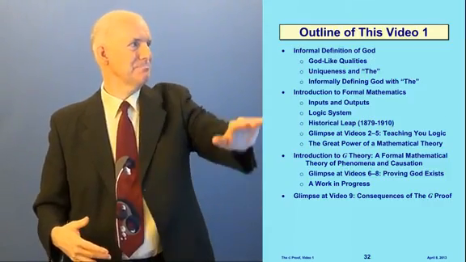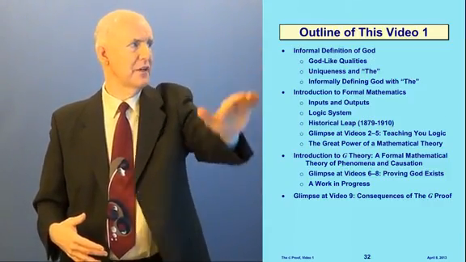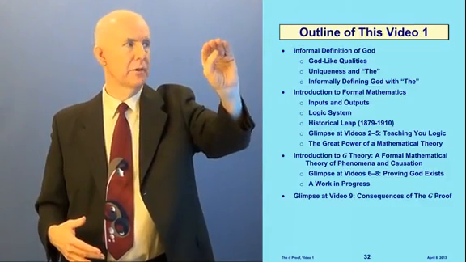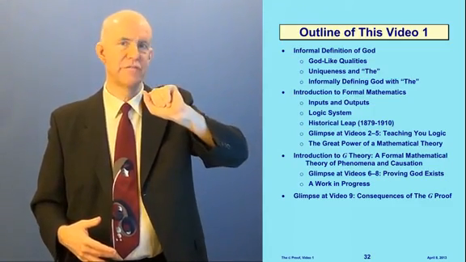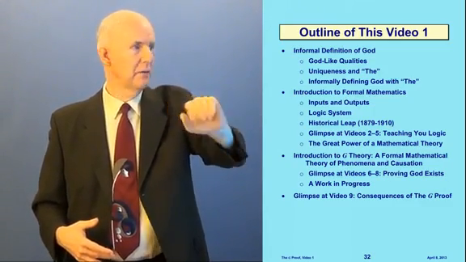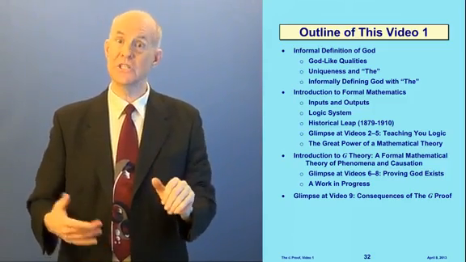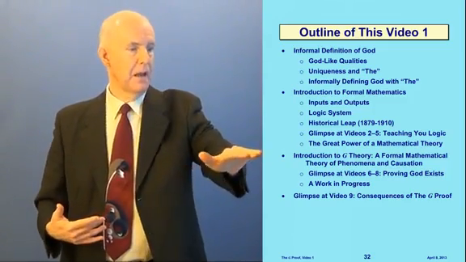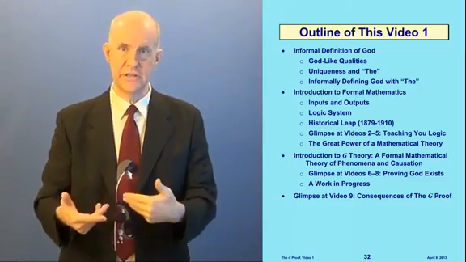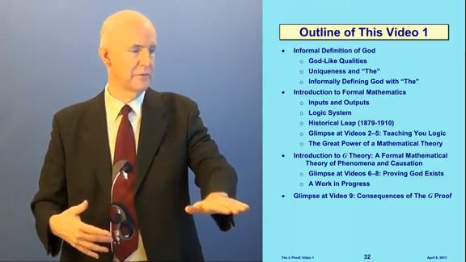All right. This is an outline of this video right here. Let me go over the main bullet points. First, we're going to do an informal definition of God. Then I'm going to give you an introduction to formal mathematics. And then I'm going to give you an introduction to G-theory, which is the theory that we're going to use to prove that God exists.